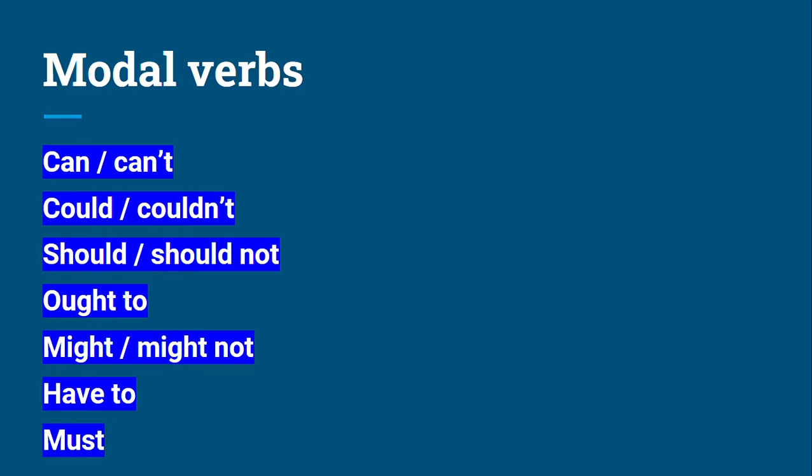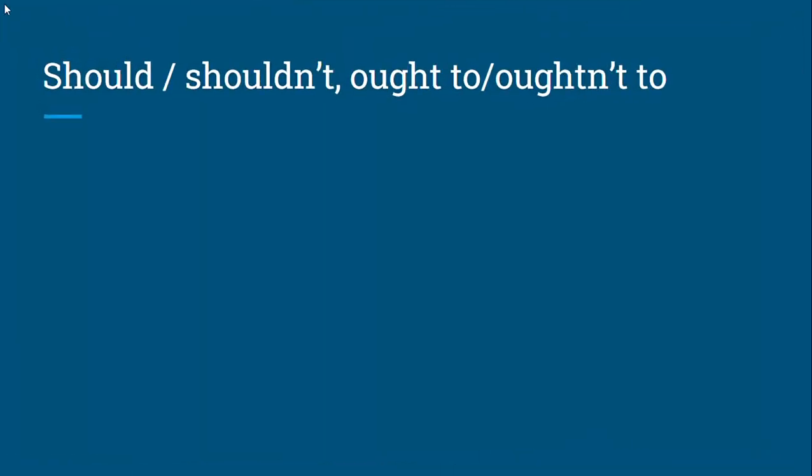And the second feature is that after modal verbs, we use bare infinitive. It means infinitive without to. Again, except have to. So, today we will talk about should, shouldn't, and ought to, oughtn't to.